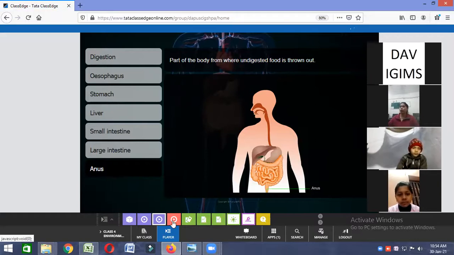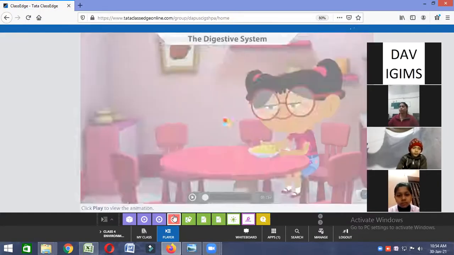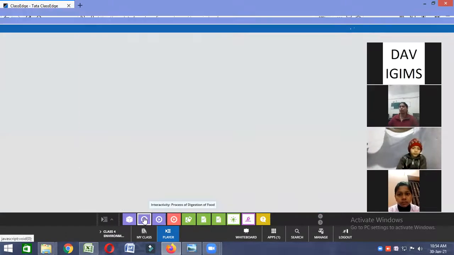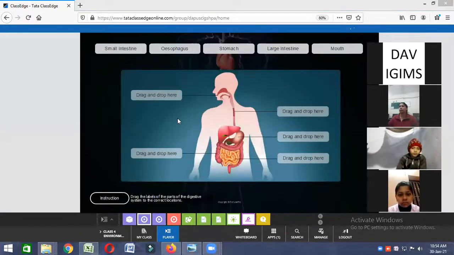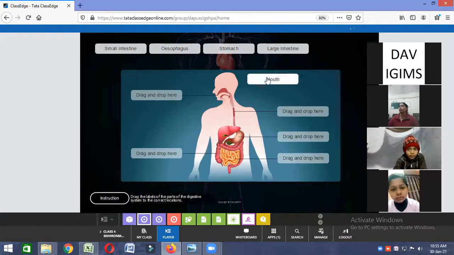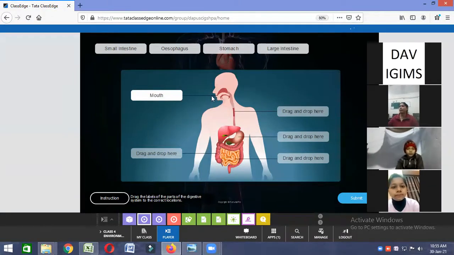Okay. Now first of all, I will do one thing for you so that you will be clear about the organs. Now see this. Here you have to drag the names of the body parts, and then you will put them here. Okay, now I'm going to drag this. See this? Here I'm going to drag. This is mouth. See? Yes. I think this is clear to all of you that this is mouth.